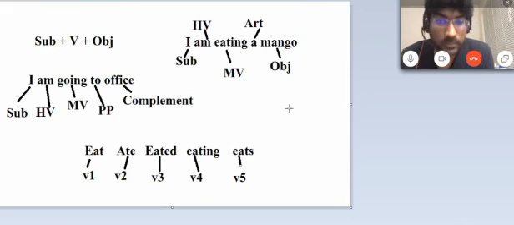So, what is this, complement or object? Object is the thing that is directly impacted by the subject. Complement is the thing that only comes in a sentence to fulfill or make complete sense. Complement is used to complete the sentence and give a proper sense, nothing else. But the object is always impacted by the subject. Let me make you understand.